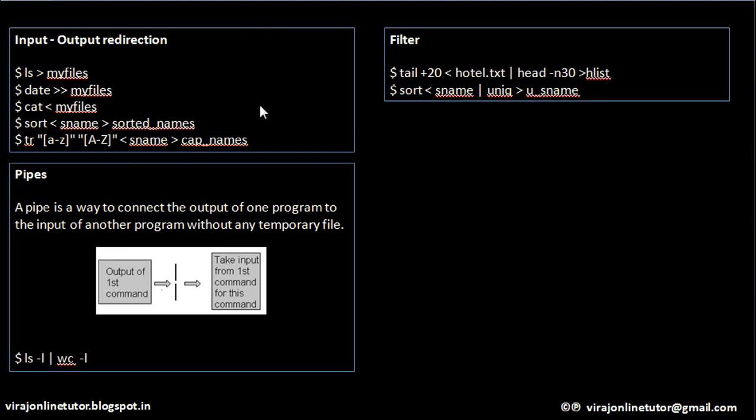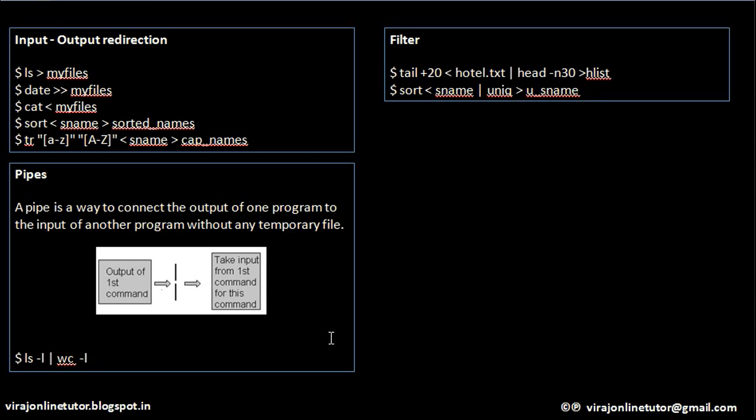So these are input output redirection. You can output to a file in overwrite mode, you can output in append mode, you can read from a file, you can read from some file and output it to some other file. So these are very beautiful examples to depict those concepts.